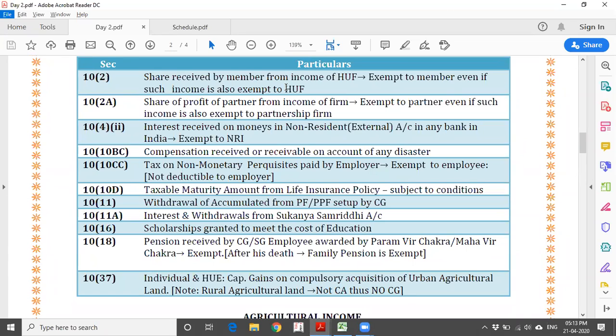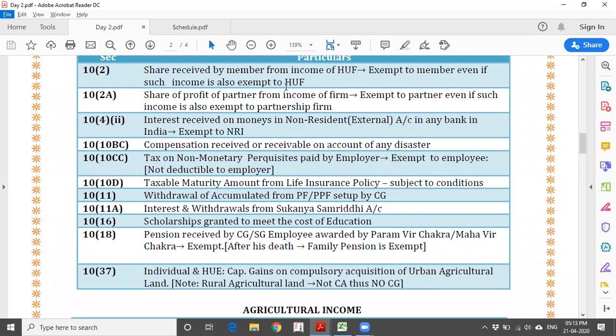And again, interest received on money in a non-resident external account. See, whenever a person is an NRI, say, of Indian origin or an Indian citizen, but he is having outside income.